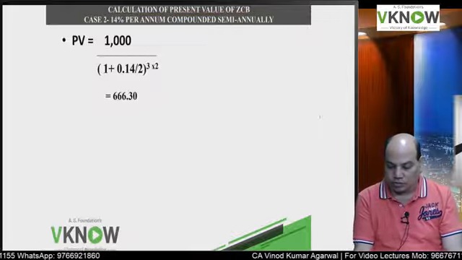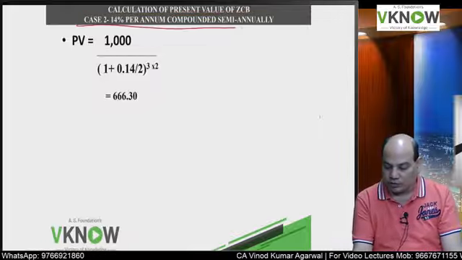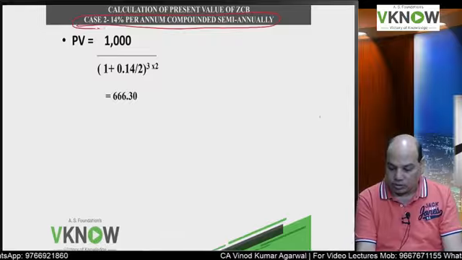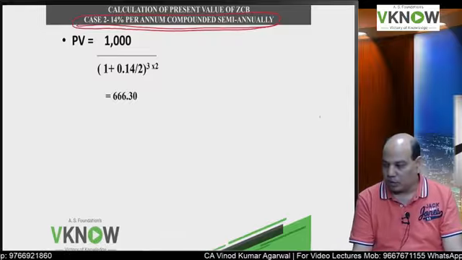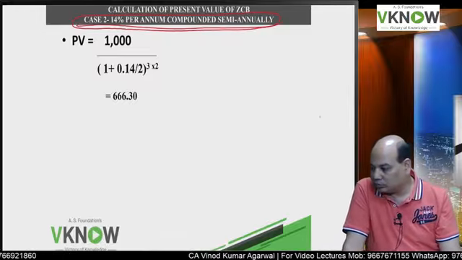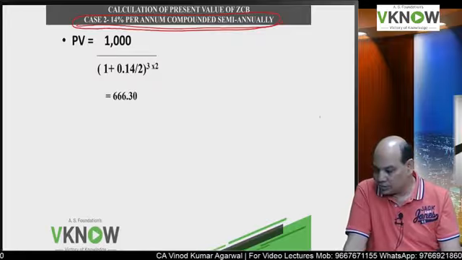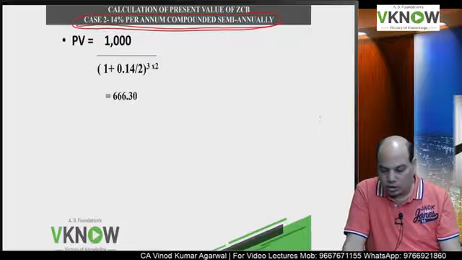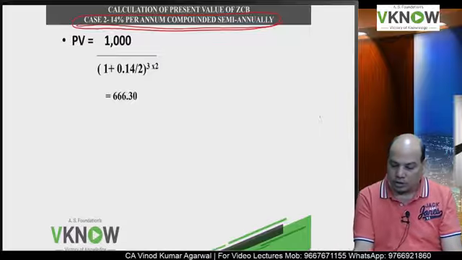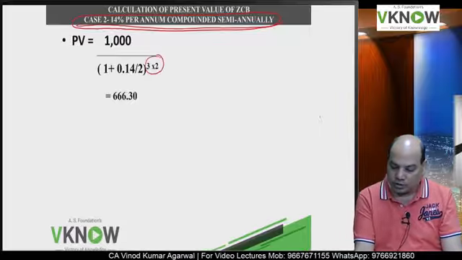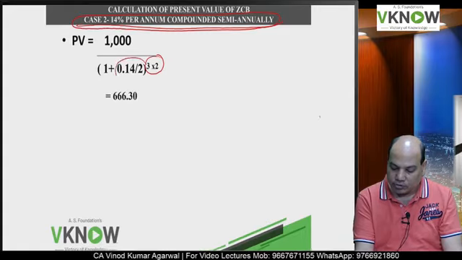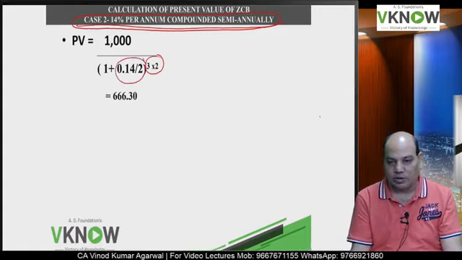Case 2, write down case 2: 14% per annum compounded semi-annually. 674.9 is also right. Now what I'll do, I will take the number of years here as 6, and the discount rate I will take as 7%.